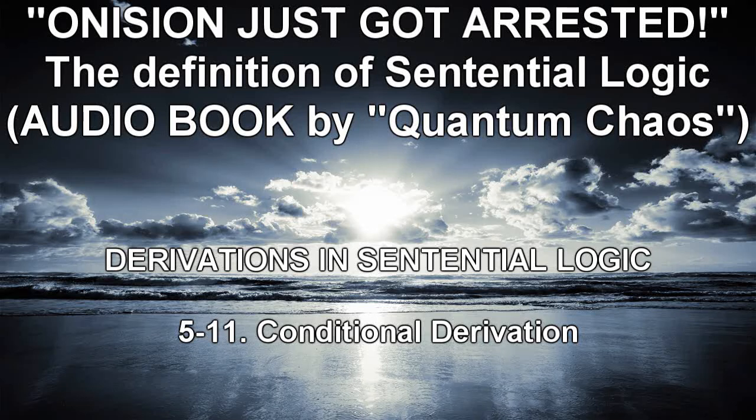11. Conditional derivation. So far, we only have one method by which to cancel a show line: direct derivation. In the present section, we examine a new derivation method, which will enable us to prove valid a larger class of sentential arguments. Consider the following argument. P→Q, Q→R, therefore P→R. This argument is valid, as can easily be demonstrated using truth tables.